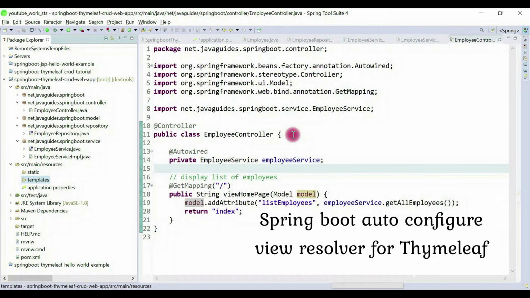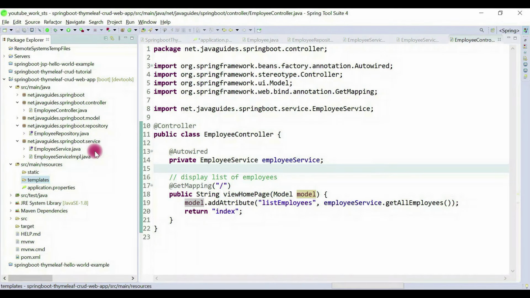So we no need to manually add a view resolver. By default, Spring Boot will pick up Thymeleaf templates from the templates folder. Hence we need to create Thymeleaf templates under the templates folder.